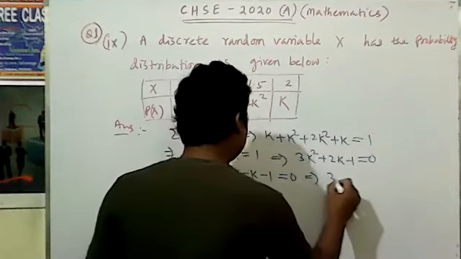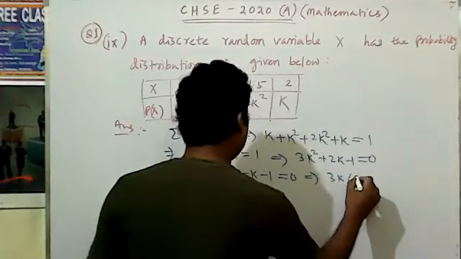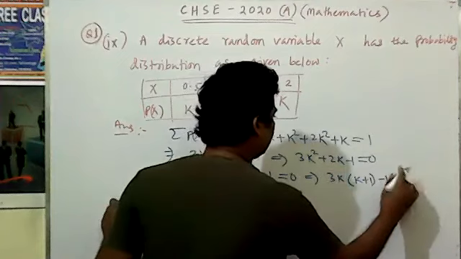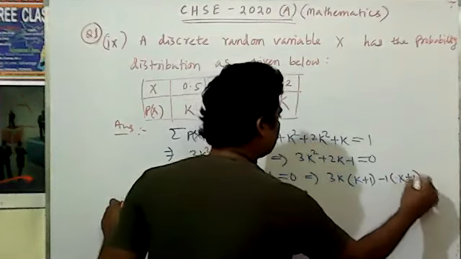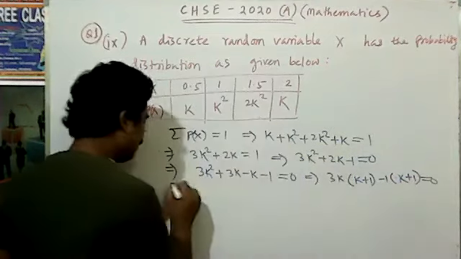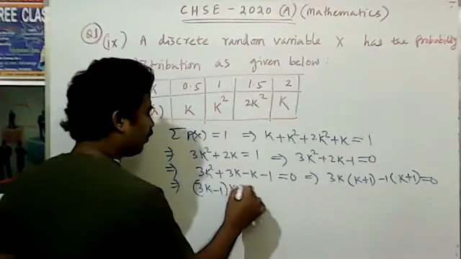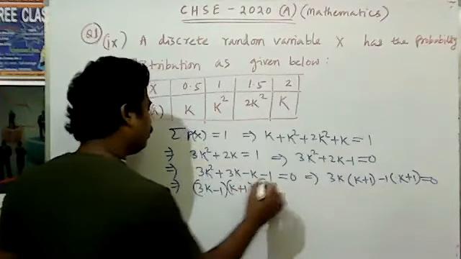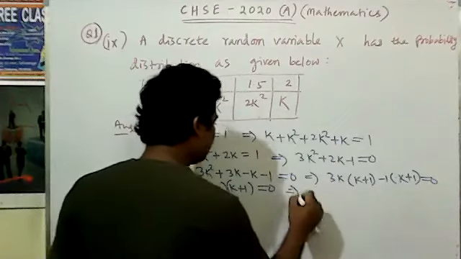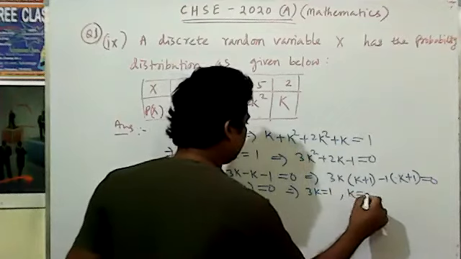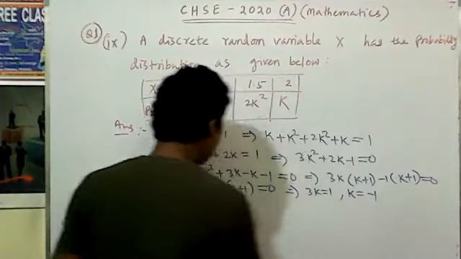That means taking 3k common, k plus 1 minus 1, k plus 1 comes equal to 0. That means 3k minus 1 into k plus 1 is equal to 0. That means you can say 3k is equal to 1 and k is equal to minus 1.